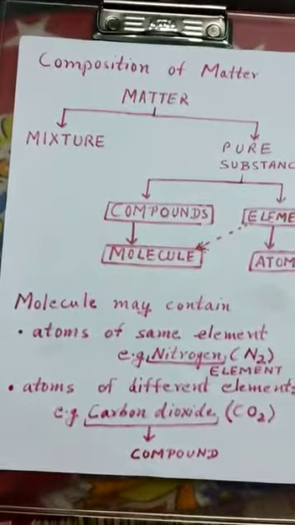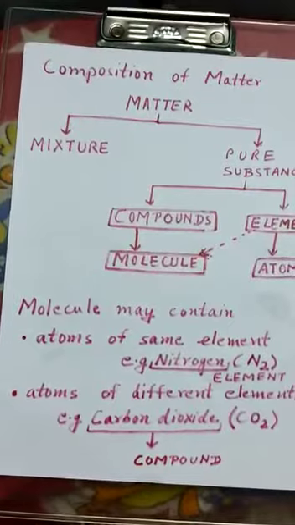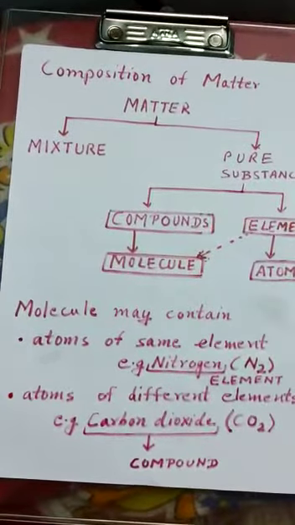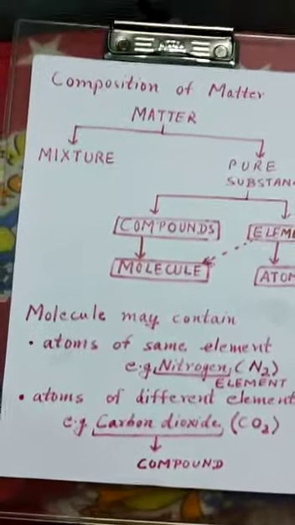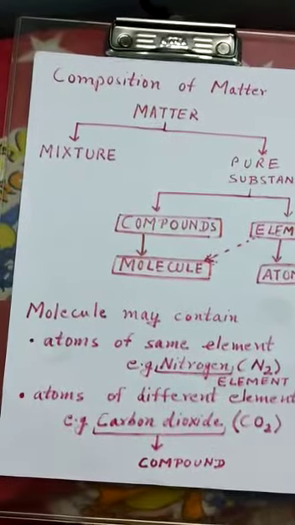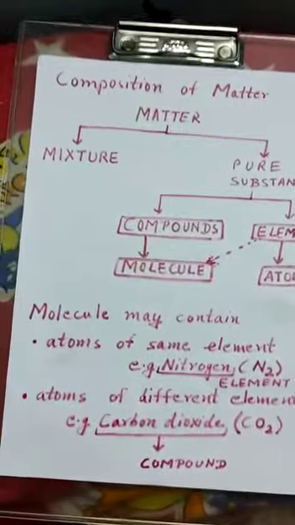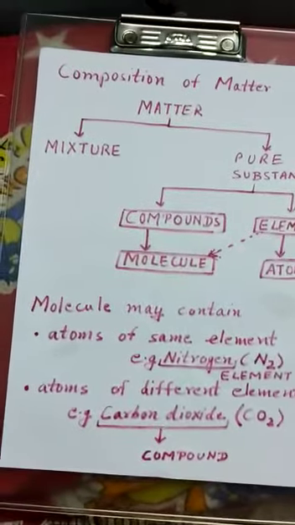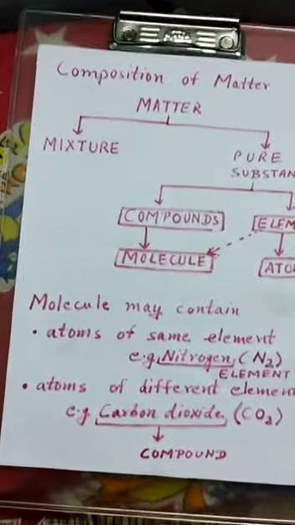For example, nitrogen, N2. It contains atoms of the same element, that is, nitrogen contains two atoms of nitrogen, and N2 represents a nitrogen molecule, one molecule of nitrogen.